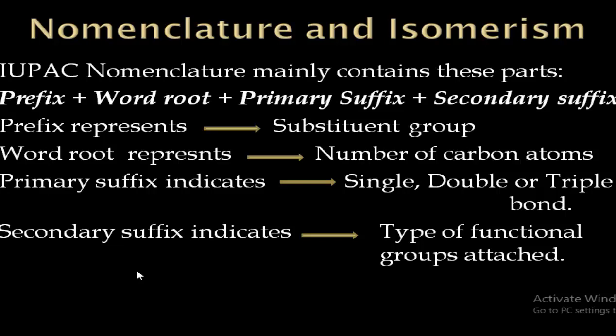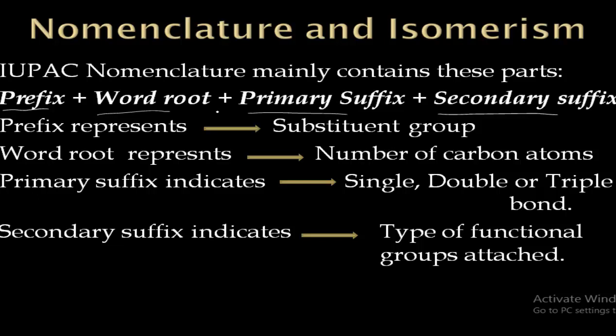we will study. So nomenclature usually follows the IUPAC nomenclature and it mainly consists of the following parts, that is prefix, word root, primary suffix, secondary suffix. If we combine all these things, then we will get the name of the alkanes or alkenes or alkynes.